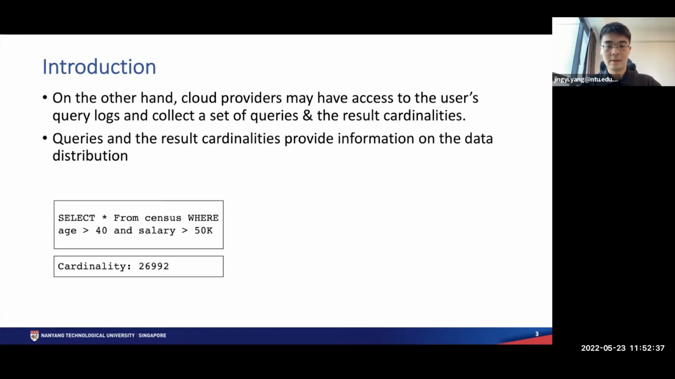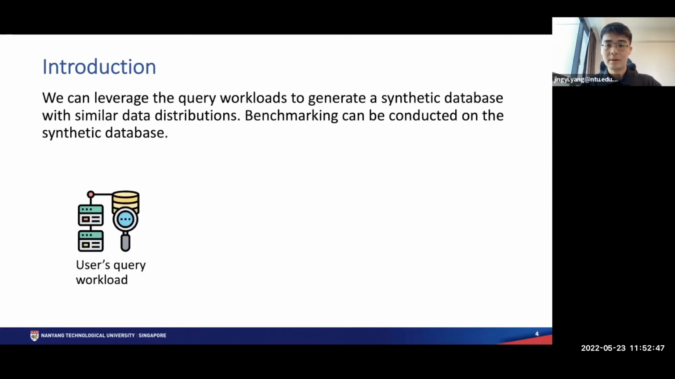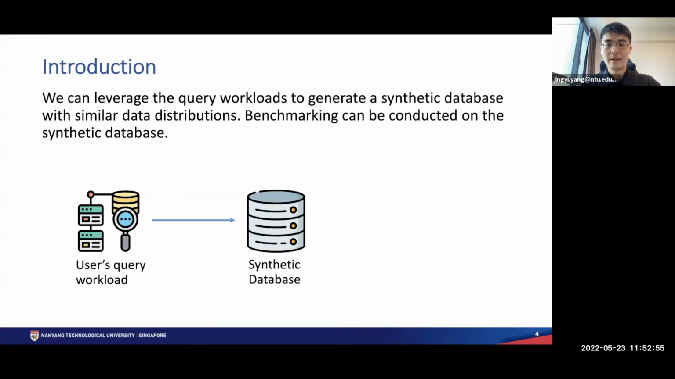One important point is that queries and the result cardinalities provide information on the data distribution. For example, with a given query and cardinality, we have information on the cumulative density of a particular region in the data space. As a result, we can leverage the query workloads to generate a synthetic database with similar data distributions. Benchmarking can then be conducted on this synthetic database.